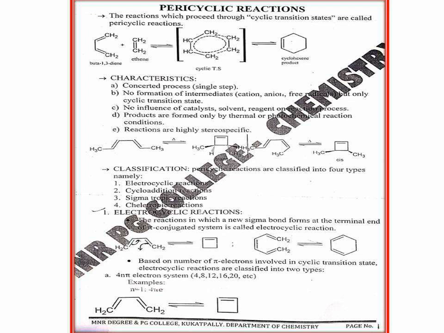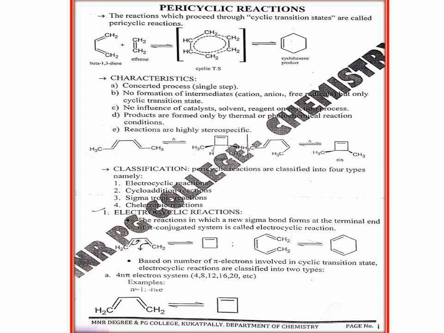Now, 1,3-butadiene also exists in two conformers. One is the s-trans form and another one is the s-cis form. To prove the stereospecificity, we should not take those conformational isomers into consideration.